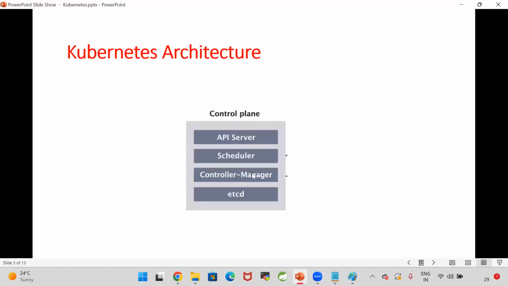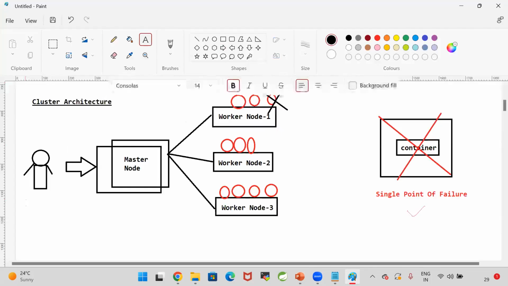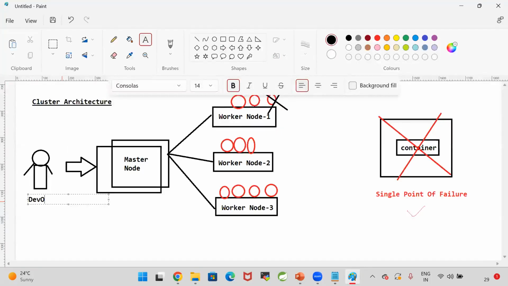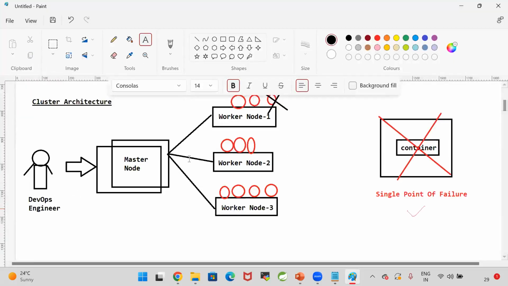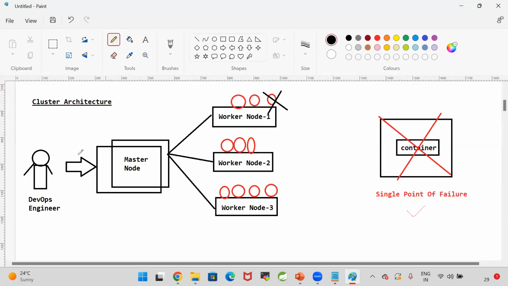Guys, this is not an end user request to access our application. This is a deployment request. The DevOps engineer will send the deployment request to the Kubernetes cluster. So, hey Kubernetes, create Docker containers for my application. You need to create 10 containers. For that, the DevOps engineer will send a request to the Kubernetes control plane.